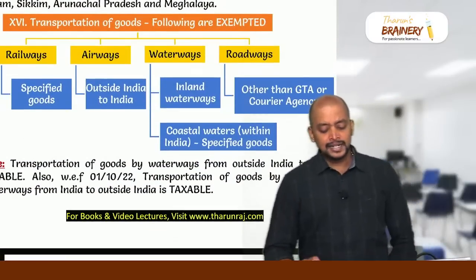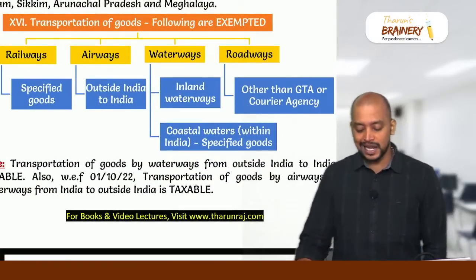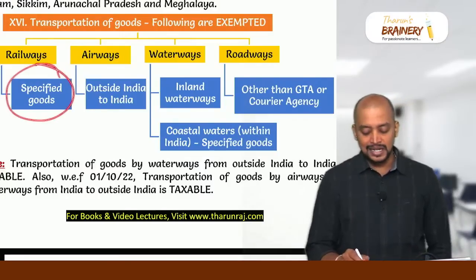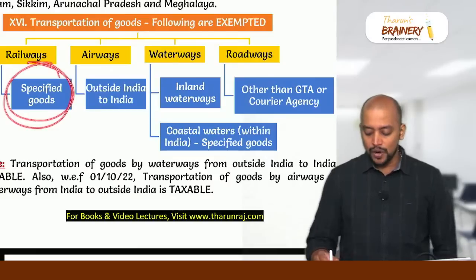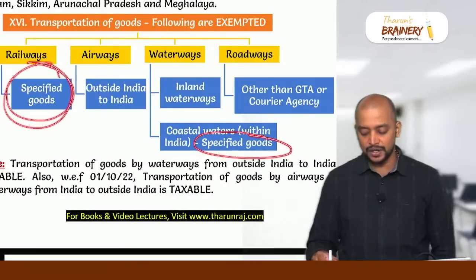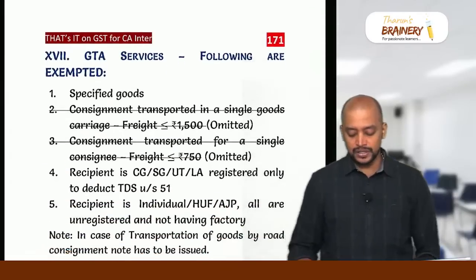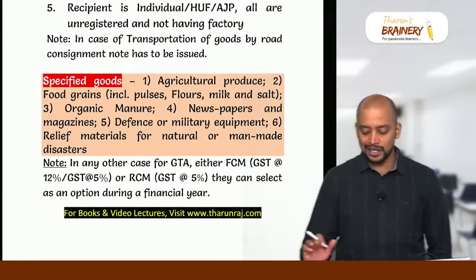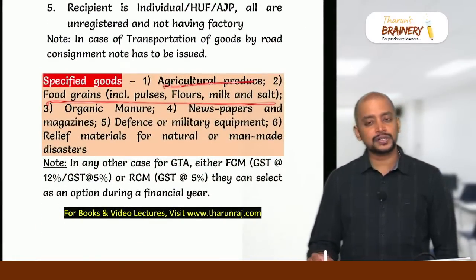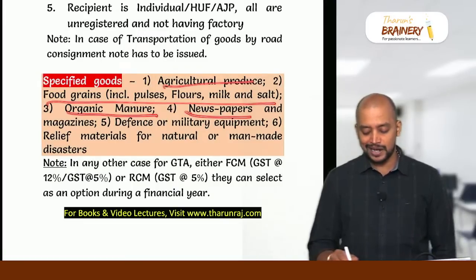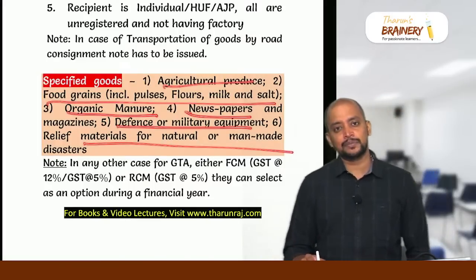And then transportation of goods. In case of railways, specified goods. This specified goods comes in 3 places: railways, specified goods; waterways, also coastal water specified goods; and GTA also we have specified goods. What are those specified goods? So that specified goods is total 6: agricultural produce, food grains including flours, milk, pulses and salt, organic manure, newspaper and magazines, defense and military equipment, relief material for natural and man-made disaster.